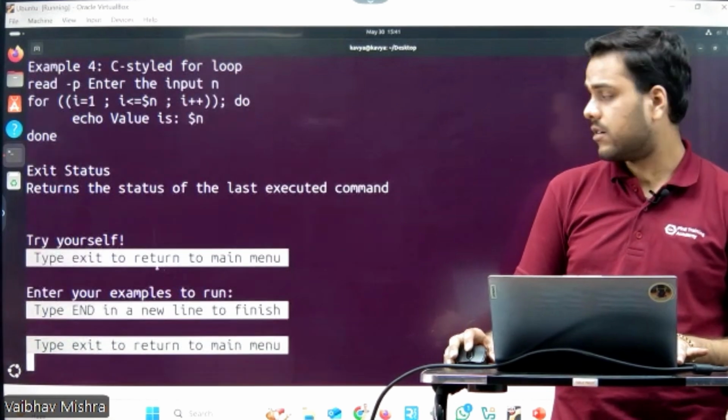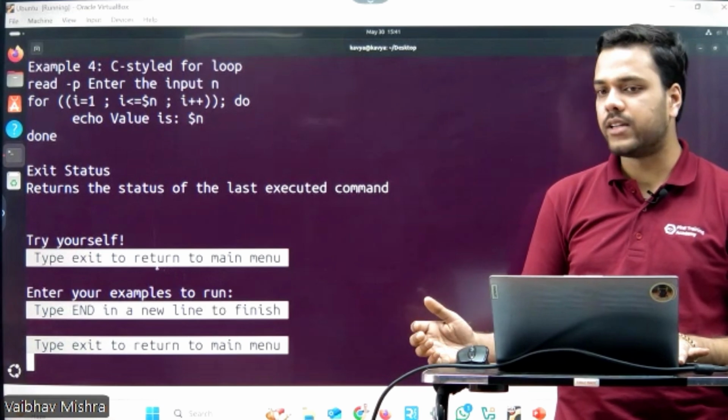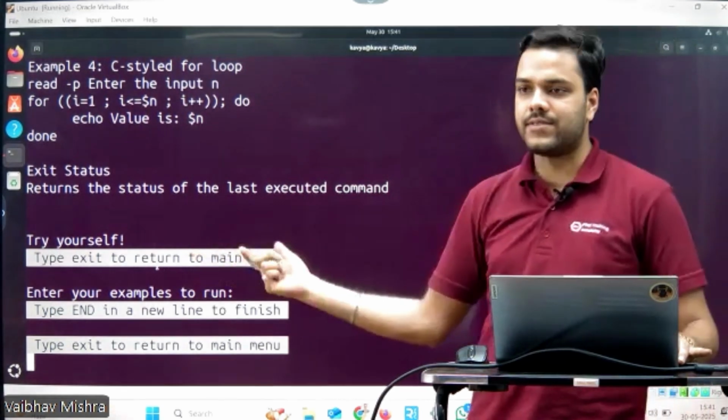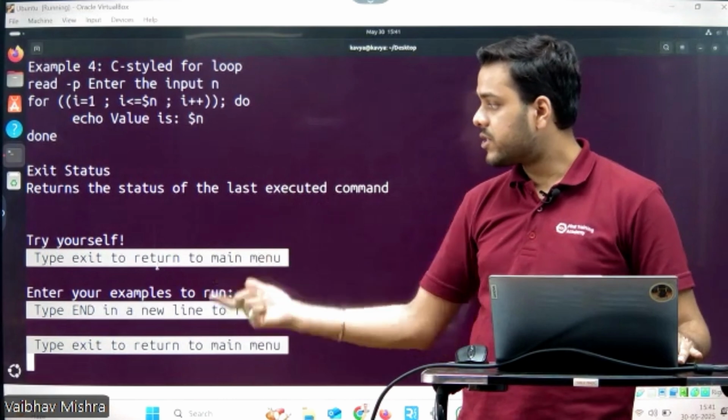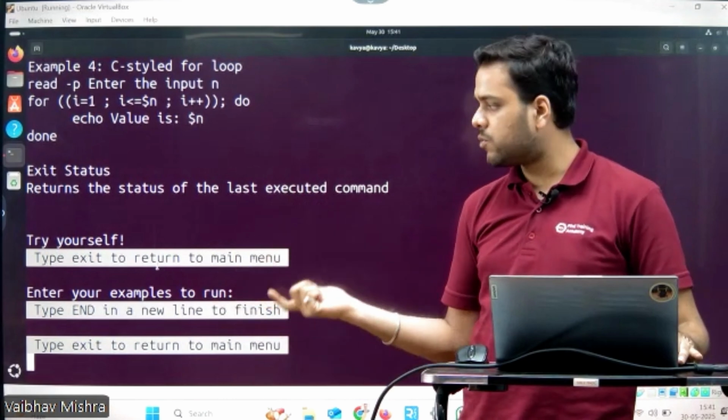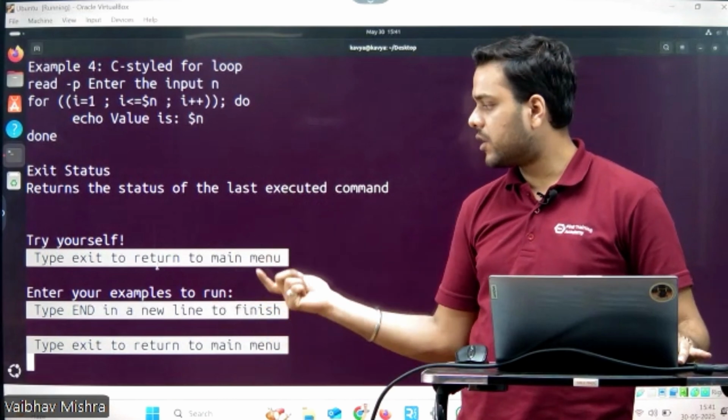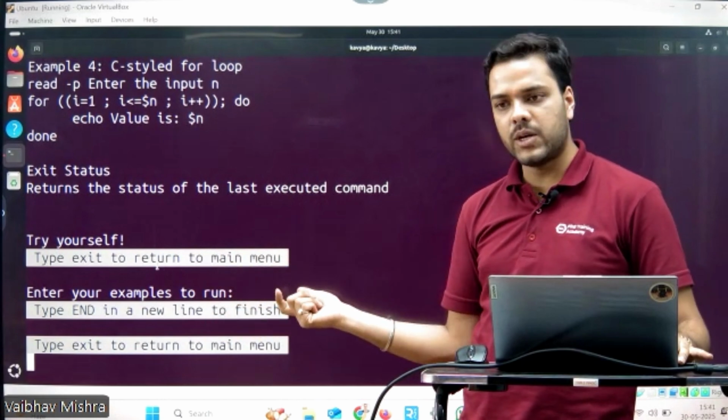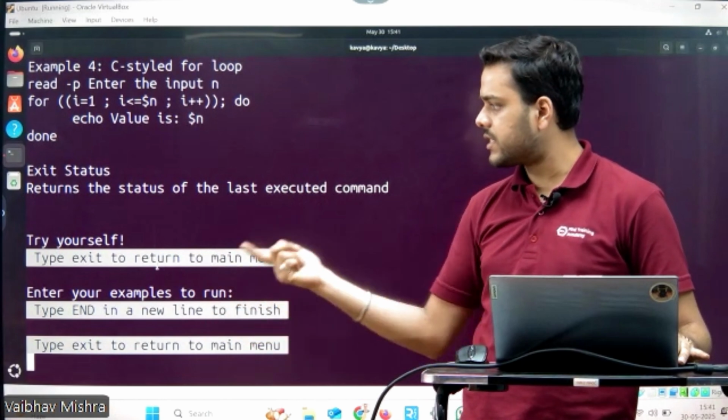The second key feature my teammate Tanu told you about is the try yourself section, that is, example usage. Here there are some key instructions to use: type your commands. First of all, if you want to exit from the try yourself section, simply write exit.